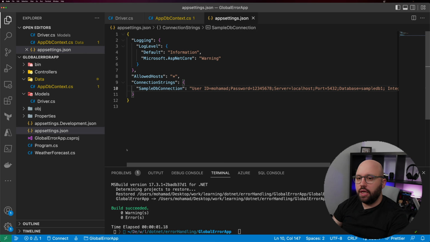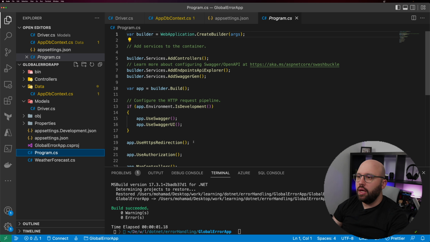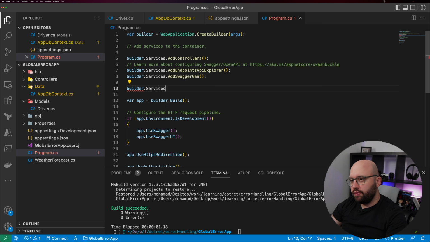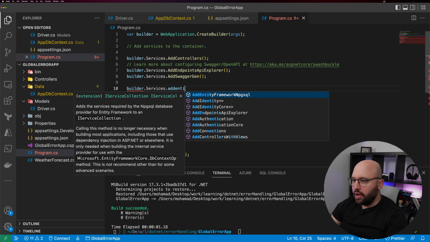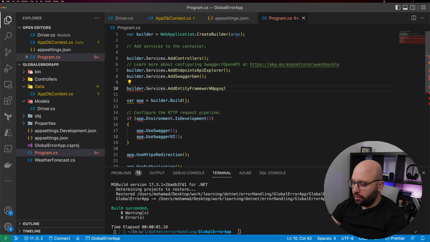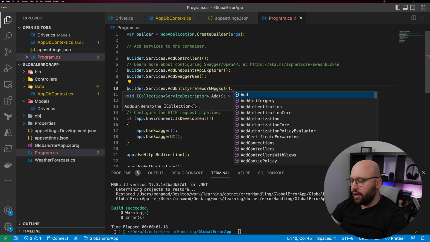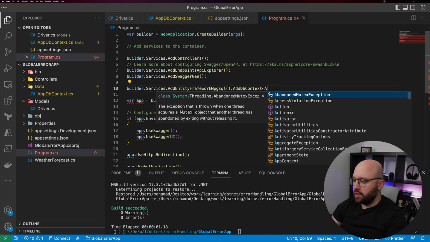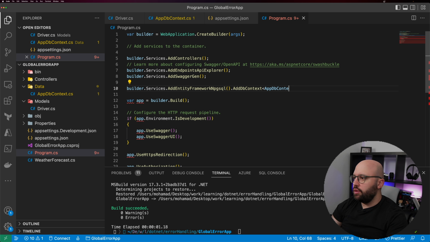So once we have done all of that and we were able to set up our connection string, the next step is we need to go to Program.cs, and inside our Program.cs we need to inject our application DbContext with the connection string here. Very simple. builder.Services.AddEntityFrameworkCoreNpgsql, and then here we're gonna basically connect our AddDbContext. And here we need to specify our application DbContext, and in this case it's going to be AppDbContext. I think let's fix those references.